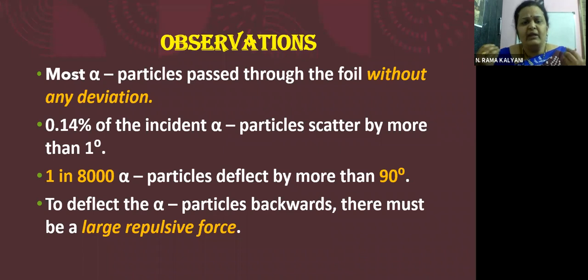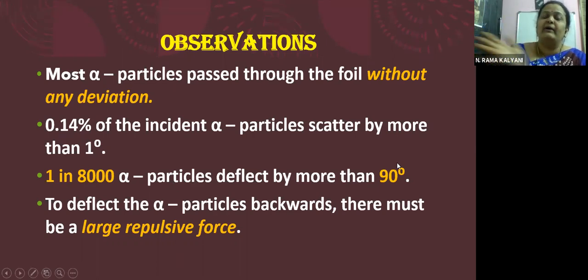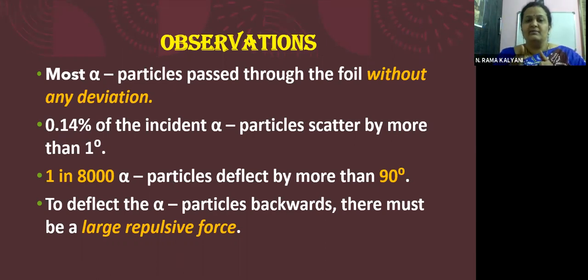Very few of them, that is 0.14% of the alpha particles, scattered by more than 1 degree. Okay, children? 1 in 8,000 alpha particles deflect by more than 90 degrees, which is again very few. More than 90 degrees means, children, almost taking a backward direction. This is the straight direction with 0 degrees, and 90 degrees. If it is more than 90 degrees, it is rebounding, coming back.